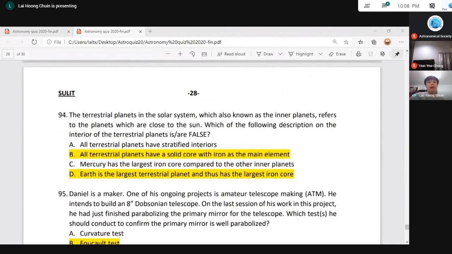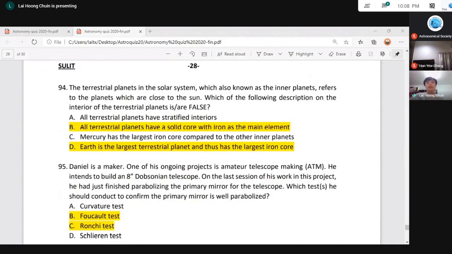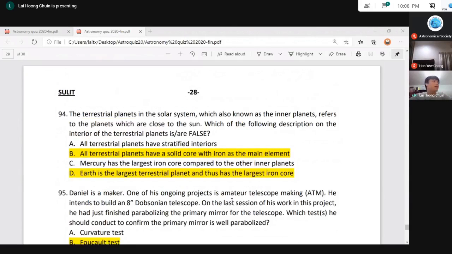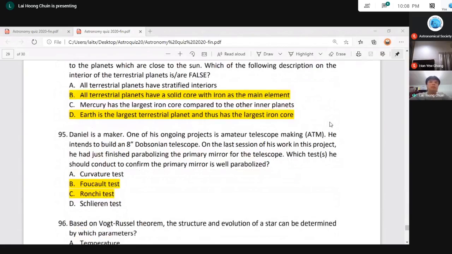And also, question 95 is about amateur telescope making. Amateur telescope making is actually a very fun, interesting project, which means you make your own telescope at home. So making our own telescope, we do not just do it blindly, we have to make sure of the performance of the telescope. The question says, after completing parabolizing the primary mirror of the telescope, what tests should Daniel do to confirm the primary mirror is well parabolized?